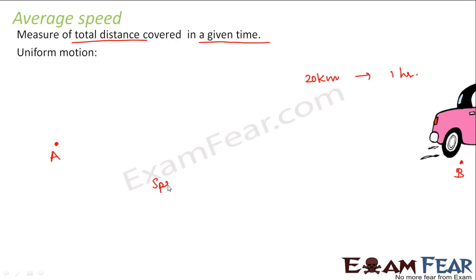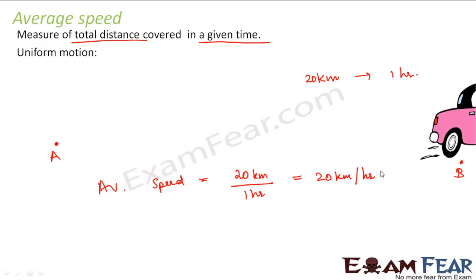So what would be the speed of this car? So the average speed of this car during its journey would be the total distance covered divided by the total time taken, that is 20 kilometers per hour. So this is the average speed of this car.